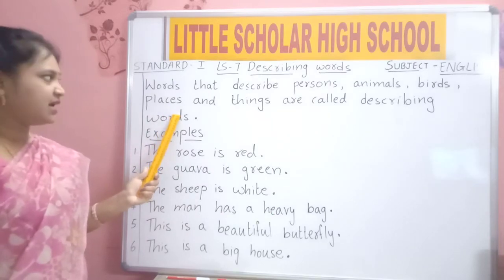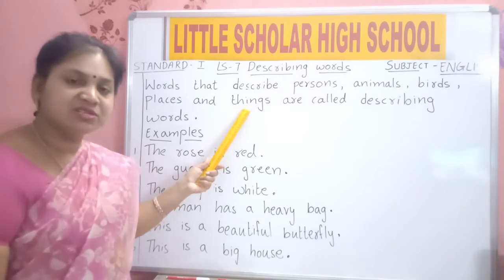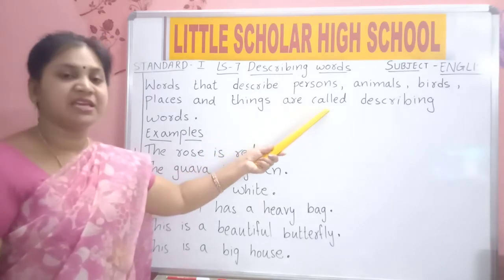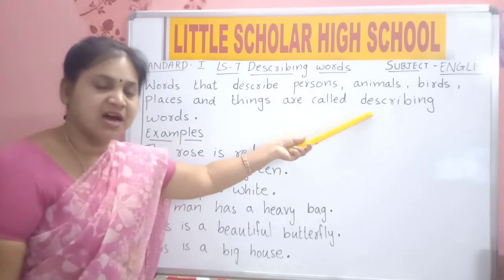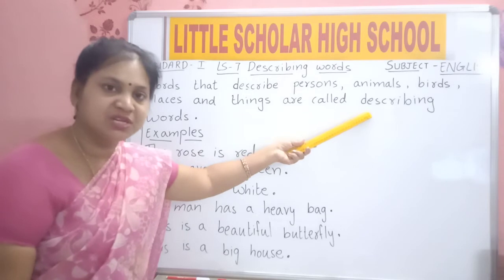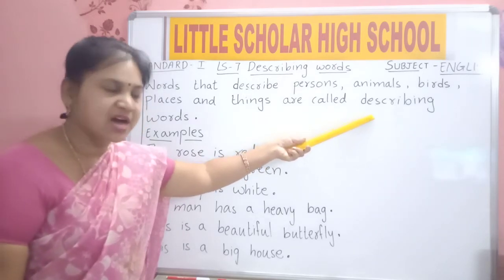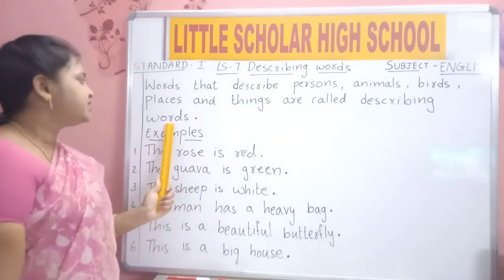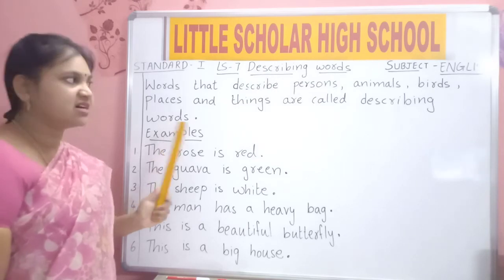PLACES, places. AND, and. THINGS, things. ARE, CALLED, called. DESCRIBING, describing, words.